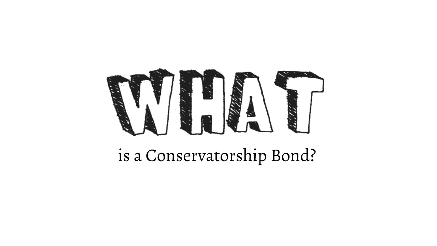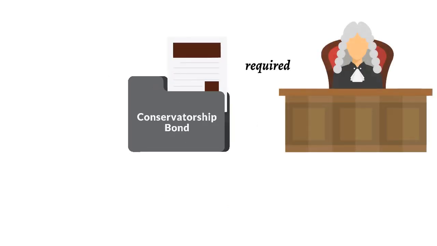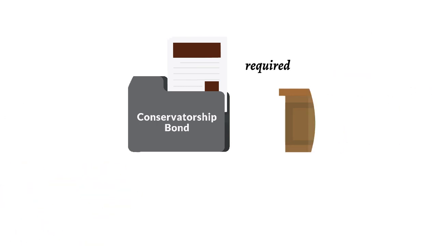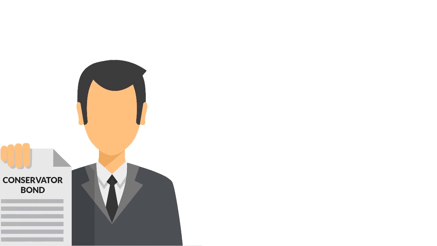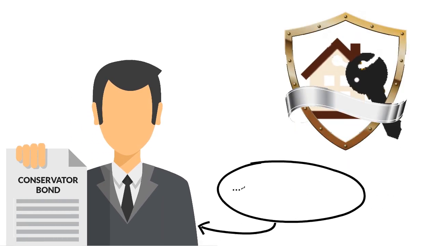Now let's get to know what a conservatorship bond is. A conservatorship bond is usually required by the court and must be submitted by a person in order to qualify as a conservator. It is a type of probate bond required of a conservator for the protection of a conservatee's estate. A conservator acts as a fiduciary for the conservatee.